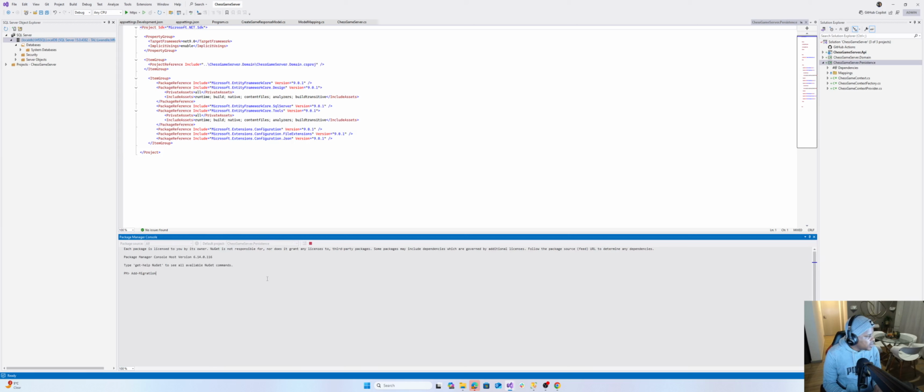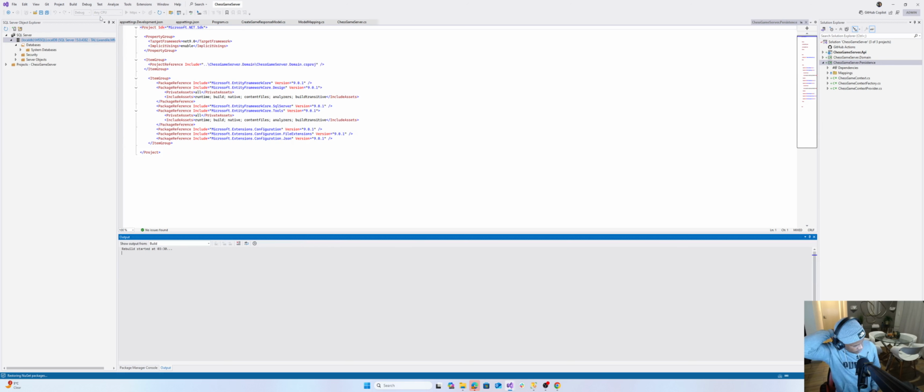If we run a command called add migration, give it a name, let's say our initial migration, I'm going to say add migration init, and then press enter. It should build the project and then build our migration. If you notice here on the right side, under mappings, there's going to be a new folder added by Entity Framework, called migrations, which is responsible for the creation of our database.